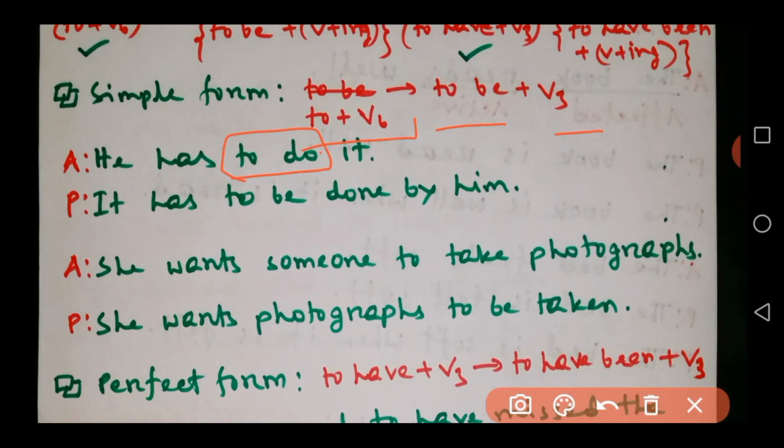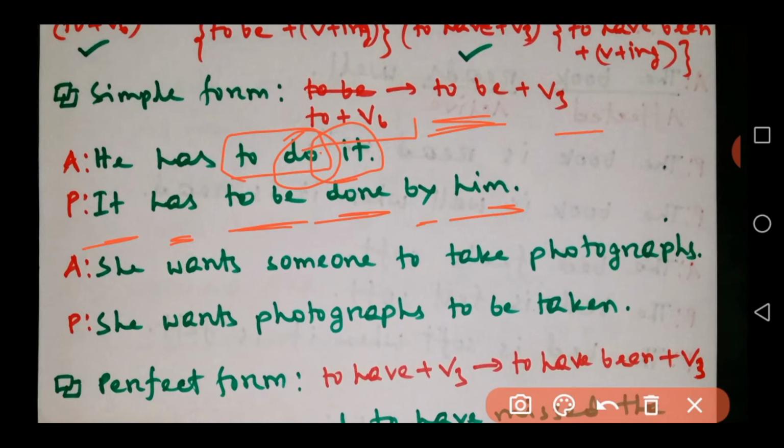Okay, so what we have to do, we will bring this object it here, it, then has. Okay, it, third person singular, so we'll use has, and then to be. So this to be we'll use here, and then the third form of do, which is done, then by preposition, and subject he will be here as him. So we'll get the sentence: it has to be done by him.